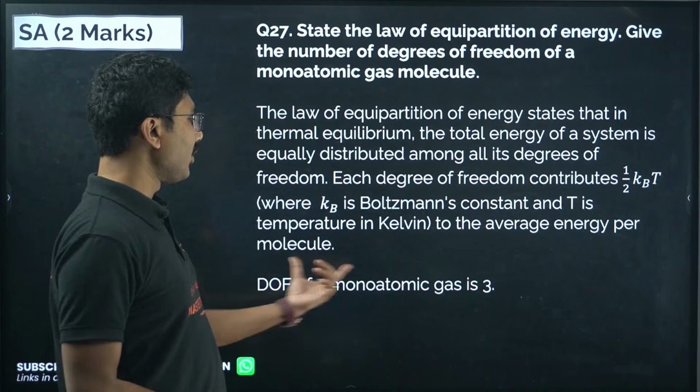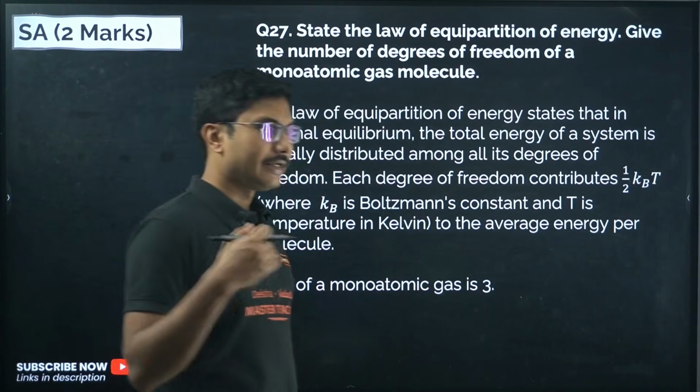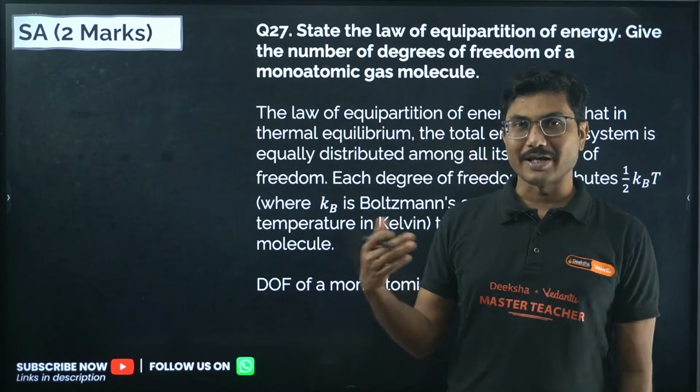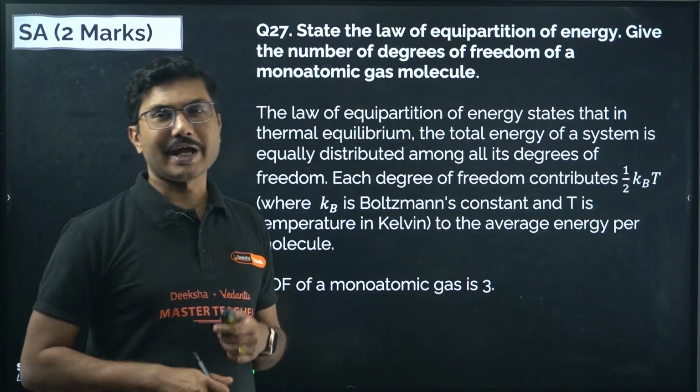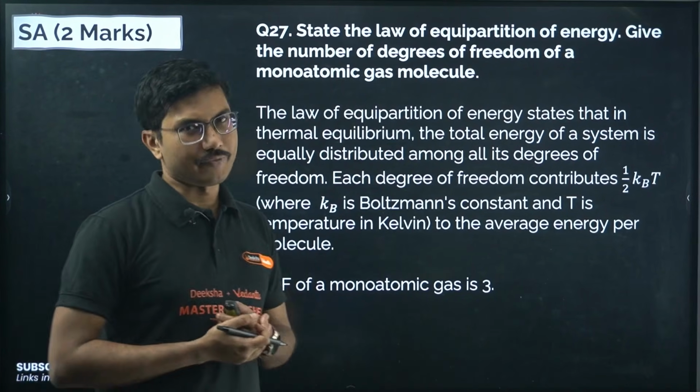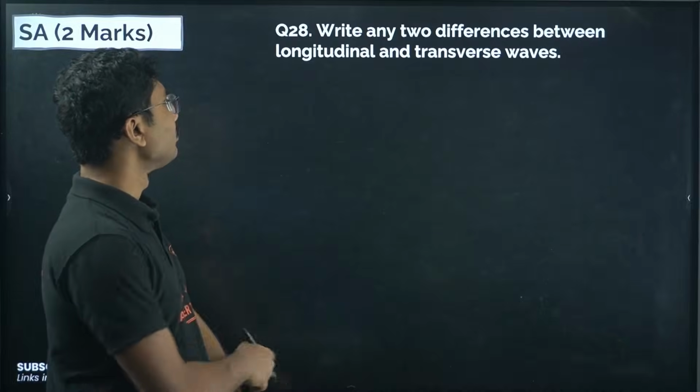Degrees of freedom of a monoatomic gas is 3. Degrees of freedom for a diatomic gas is 5. For triatomic it is slightly complicated. Based on the configuration it can be 7, it can be 6 as well. Okay, now let's move on.